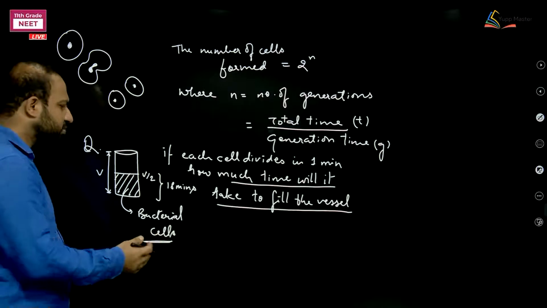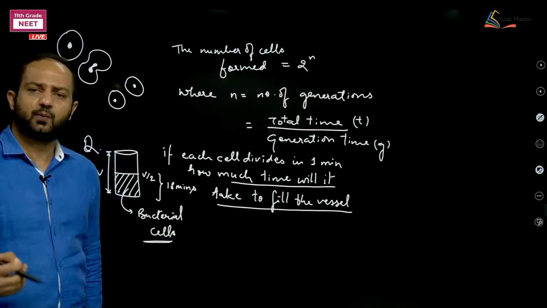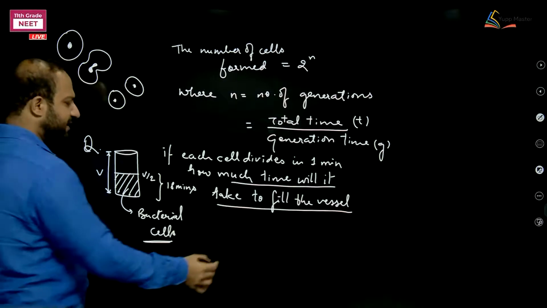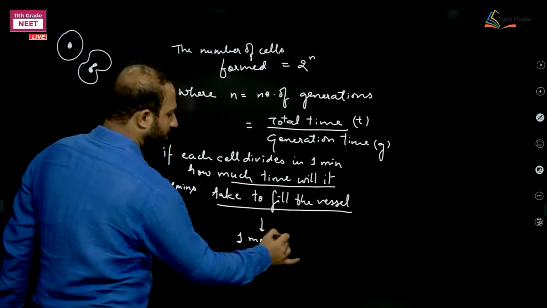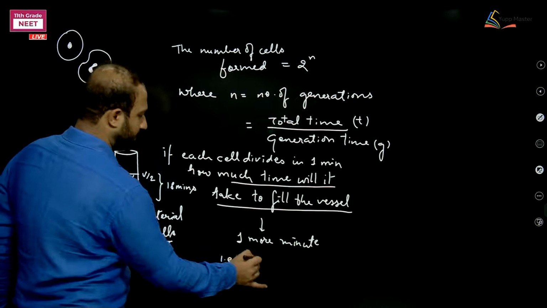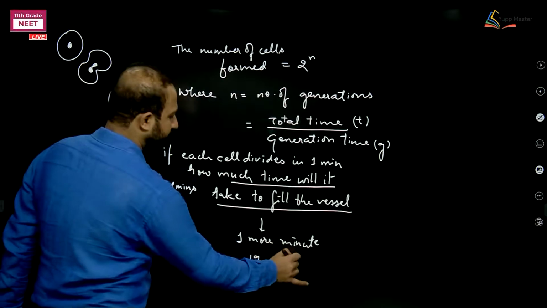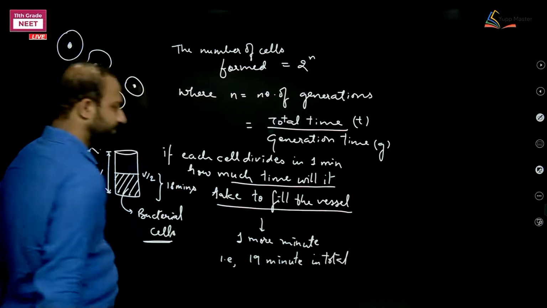How much? Just 1 more minute and they will get doubled, because each cell requires 1 minute. So I will answer: 1 more minute in total. That is 19 minutes in total, and the glass will be full.